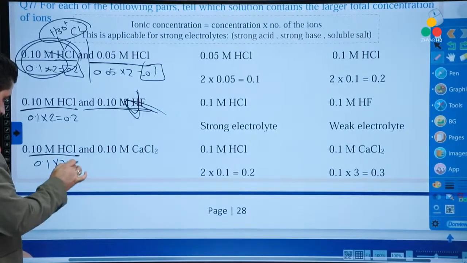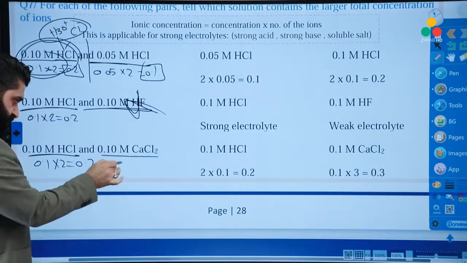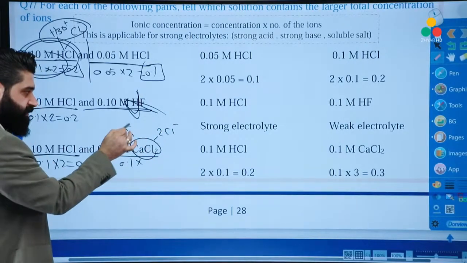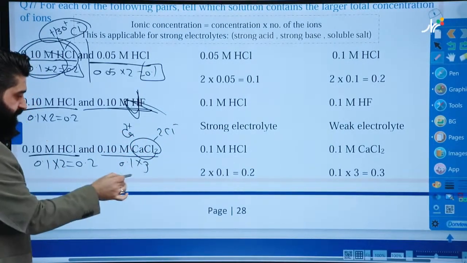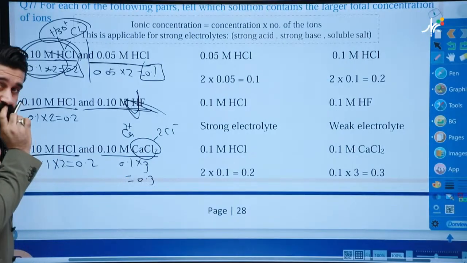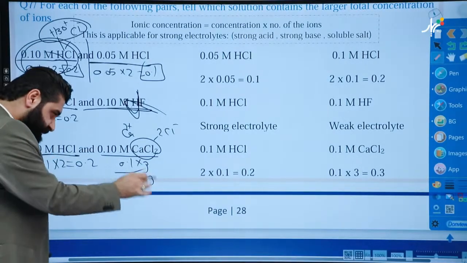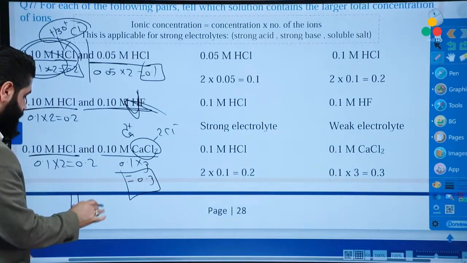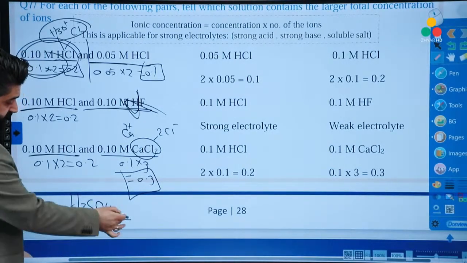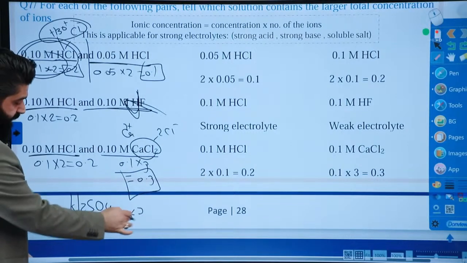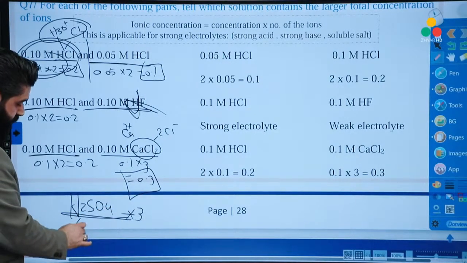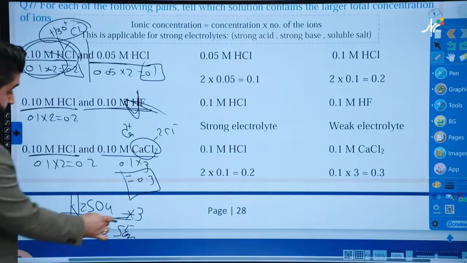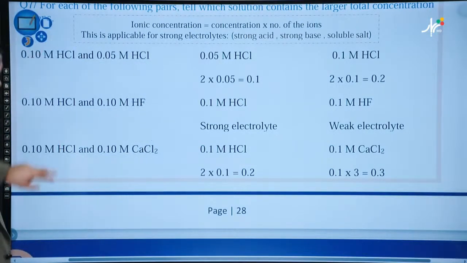0.1 times 2 equals 0.2 here. 0.1 times how many ions? 2 Cl negative with 1 calcium plus, so 2 times 3. So the result is 0.3. Okay? So which one is the greater result? This one. Sir, what if we have H2SO4? The concentration of H2SO4 must be multiplied by 3 because we will get 2 H3O+ with SO4, 3 ions. Okay? Good?